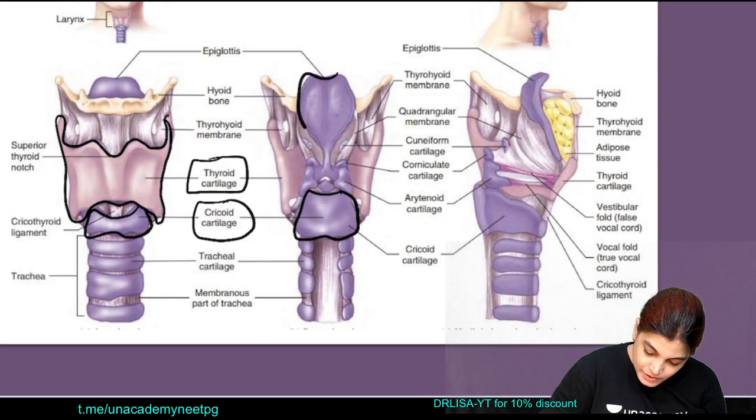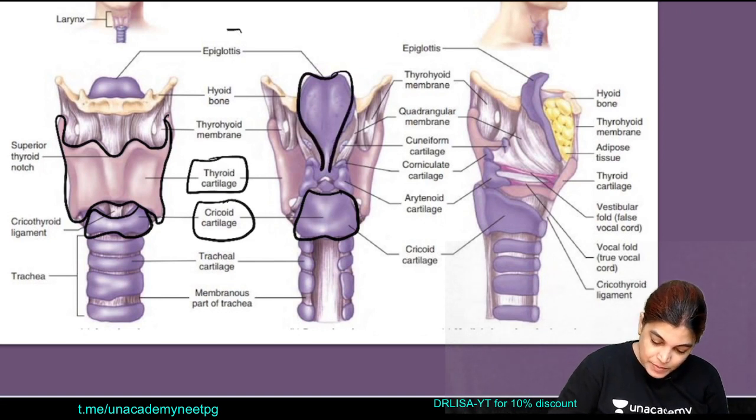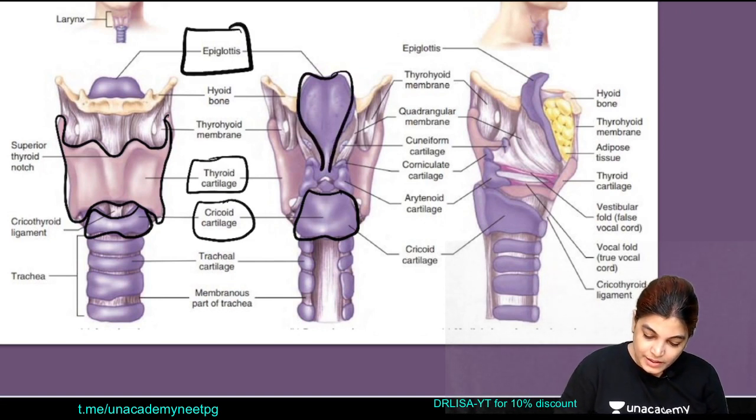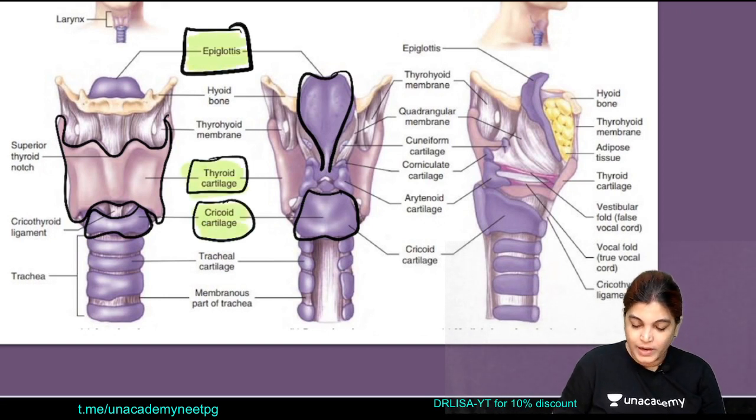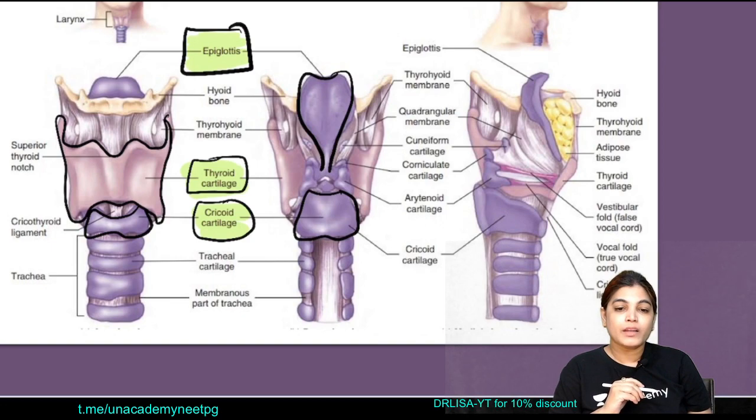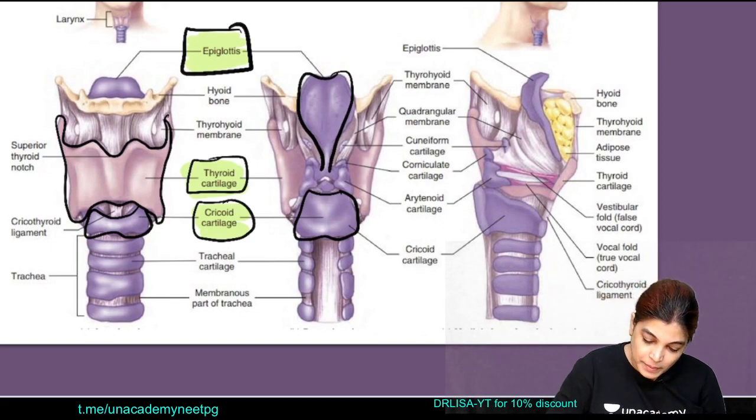Also the third cartilage, which is leaf-like in shape, is the epiglottis. So please note down, these 3 cartilages, epiglottis, thyroid cartilage and cricoid cartilage, are unpaired laryngeal cartilages. Now moving to the paired ones.